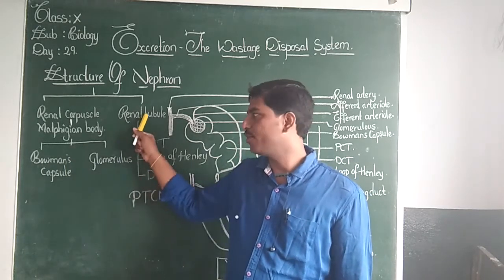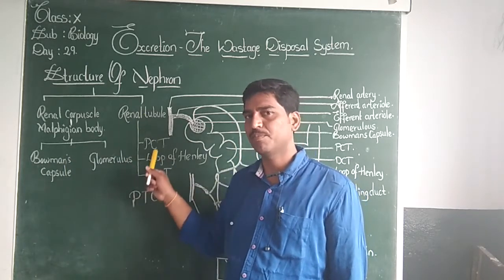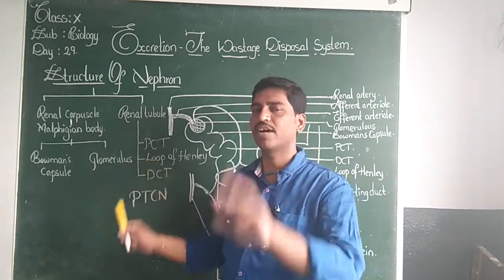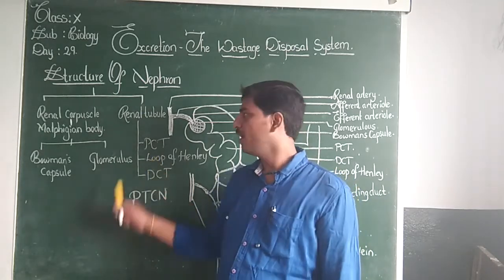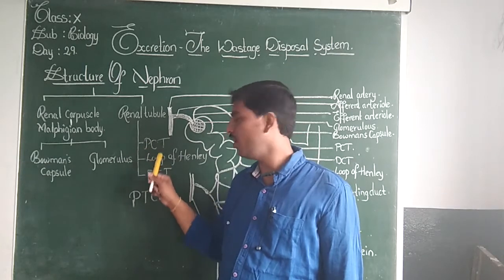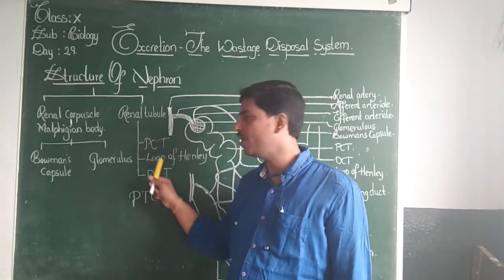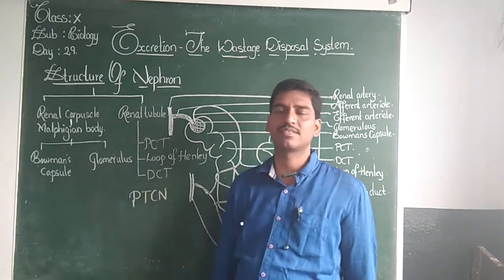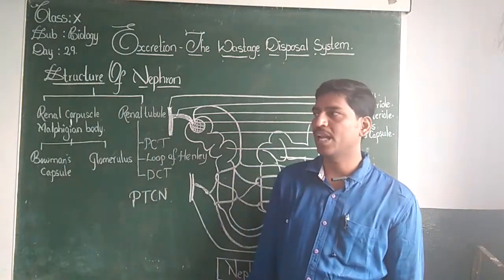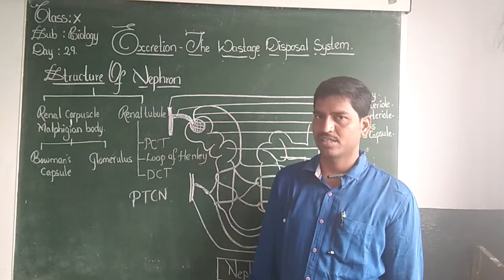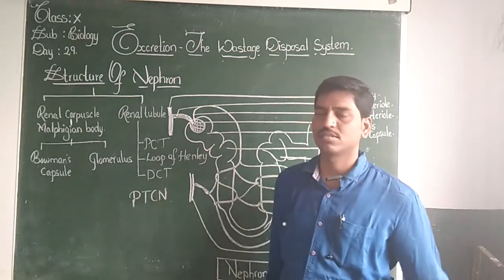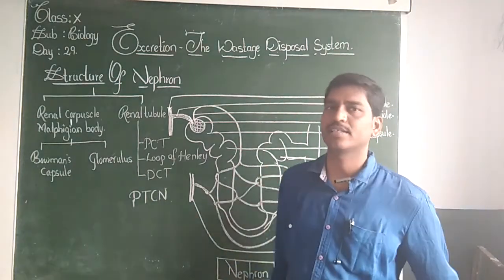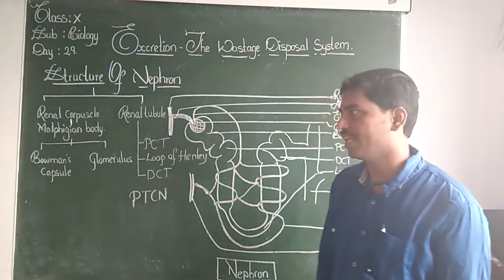The renal tubule is divided into three parts: proximal convoluted tubule, distal convoluted tubule and loop of Henle. And the complete structure is surrounded by the peritubular capillary network. Now let us look at how these things work in detail in the structure of this nephron.